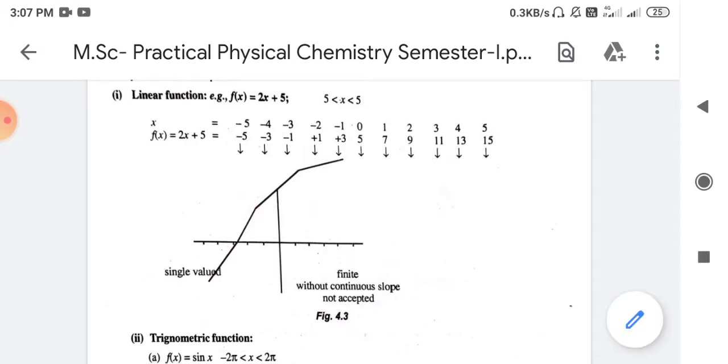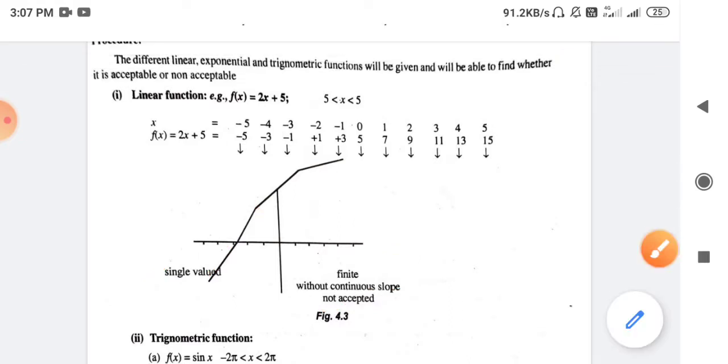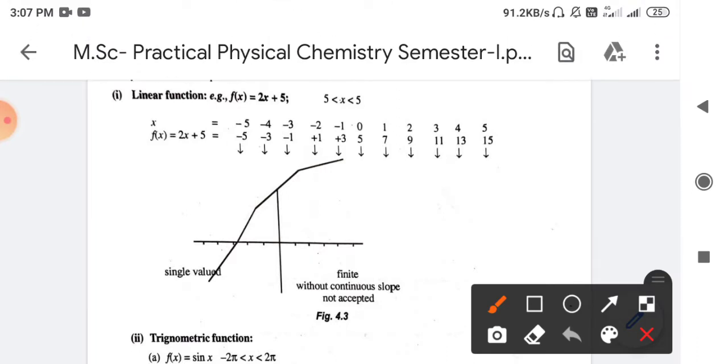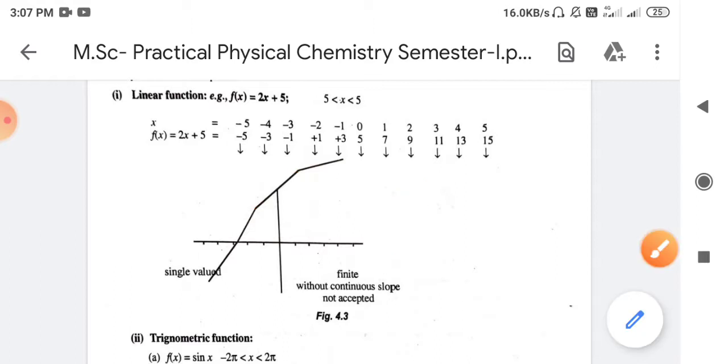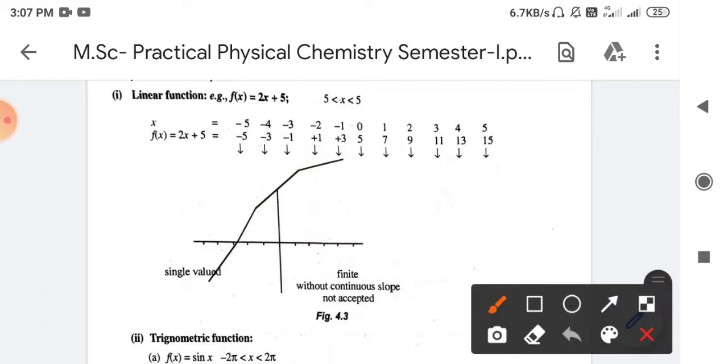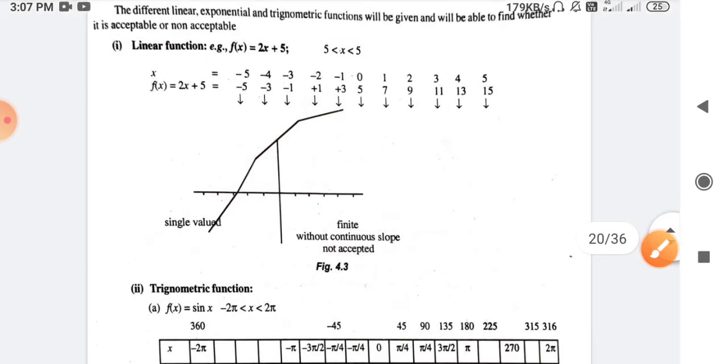Why is it so? Because at these points, when the nature of the function is such that there is a sharp change in the values, these functions are not acceptable. Their first order derivative is not obtainable at these points. These things are quite clear if you view the conditions for acceptable wave functions.